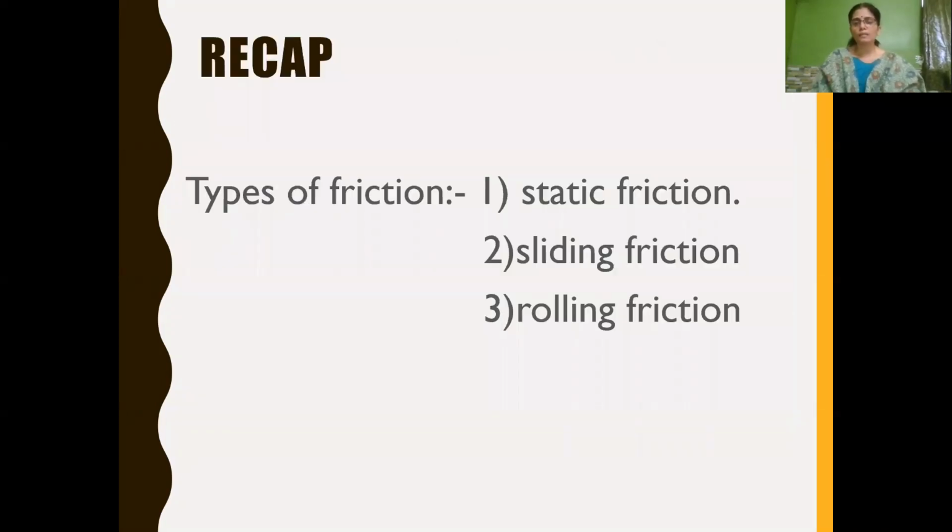So children, in this session we have learned about 3 types of friction, namely static friction, sliding friction and rolling friction. Till now in this chapter we have learned about what is frictional force, cause of friction, factors affecting friction and 3 types of friction.